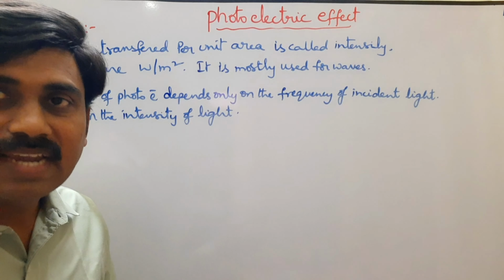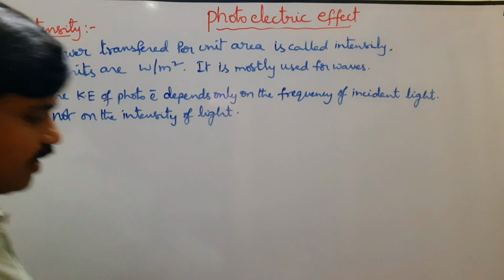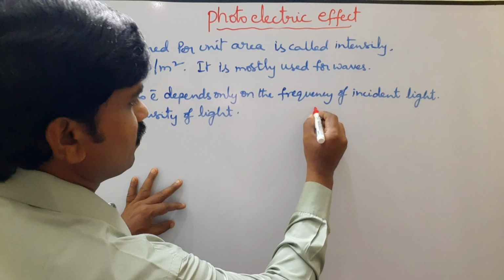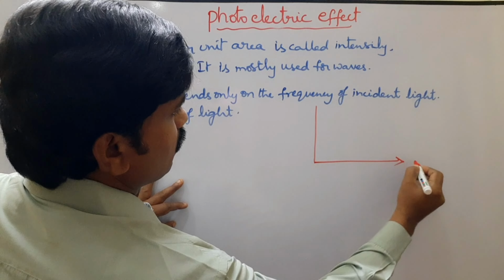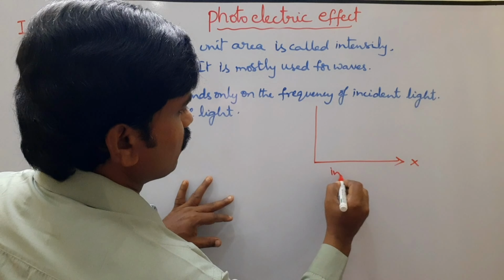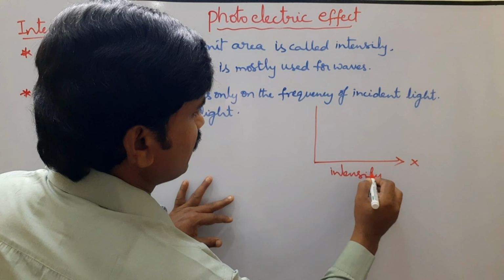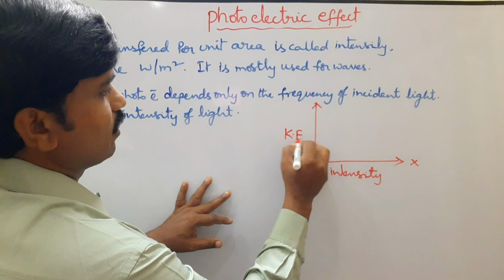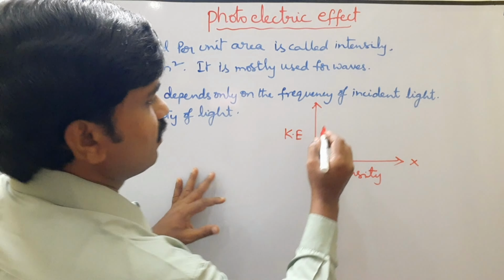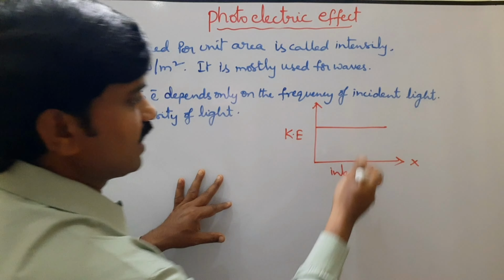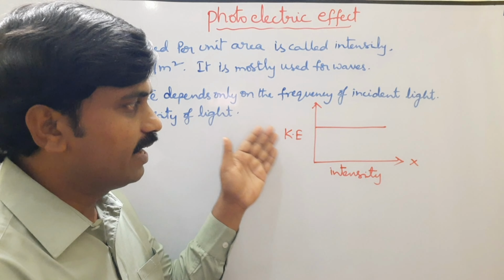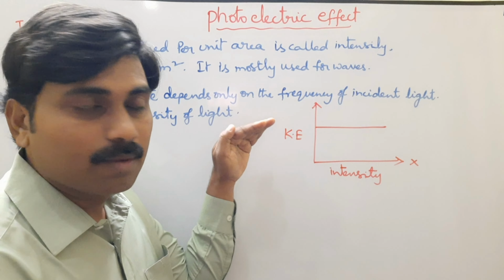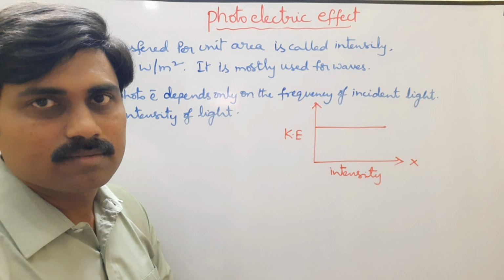Now look at the graph between kinetic energy and intensity of light. Intensity values are taken on the x-axis, kinetic energy values on the y-axis, and the graph is a line parallel to the x-axis.